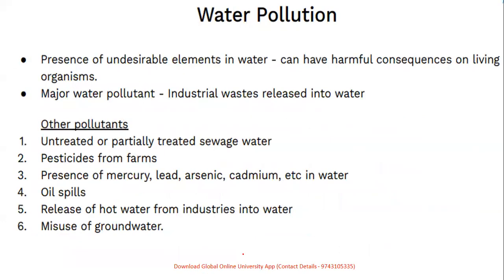Now, talking about water pollution, the presence of undesirable elements in water has led to water pollution, with major pollutants such as industrial waste released in water. There are other pollutants like untreated waste, sewage water, pesticides from farms, or the presence of mercury, lead, arsenic. For example, as I said, mercury is toxic, which we have seen in various examples earlier also. Oil spills or hot water release from industries into water, and misuse of groundwater. So yes, these are the examples of water pollution.